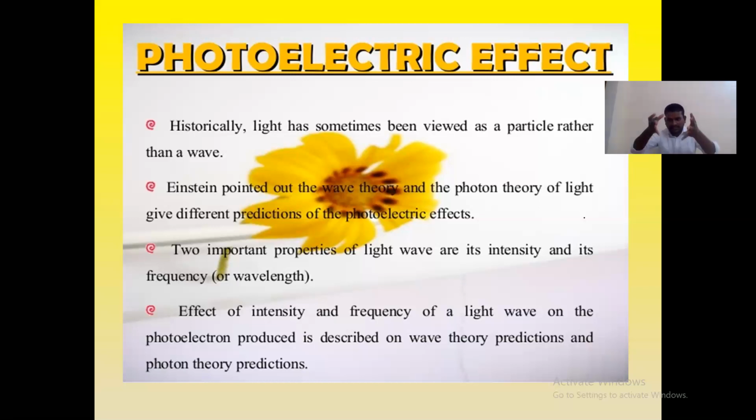And also the wave theory explains reflection, refraction, diffraction, interference, polarization. These are beautiful concepts in optics, which are explained by the Huygens wave theory. But these two theories, particle theory and wave theory, are not suitable for the photoelectric effect. So after that, in the 19th century, I think, one of the scientists, Max Planck, came.